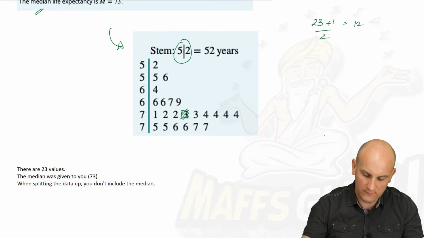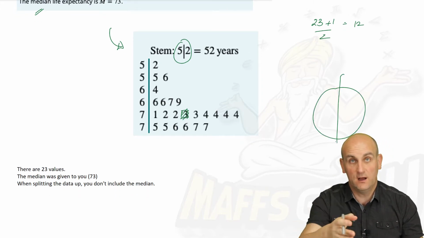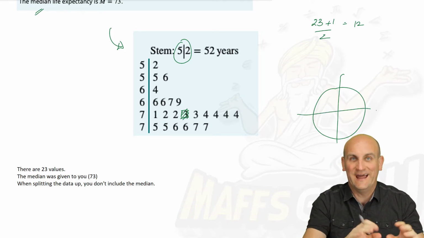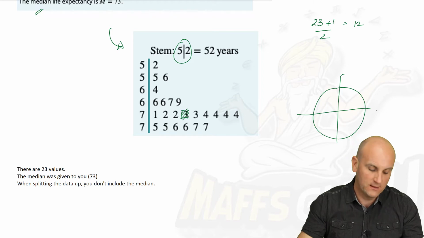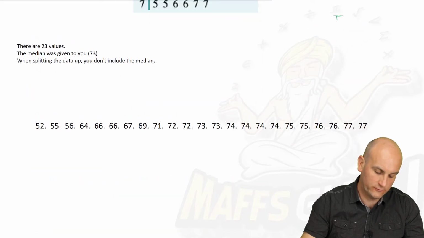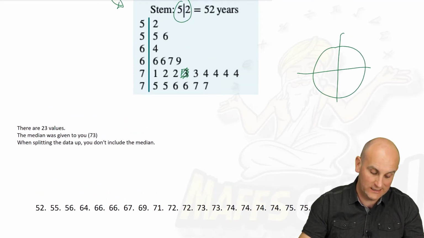Well, as it turns out, remember, we have a cake. By finding the median, I've cut it in half. I now need to take each of those new halves and cut them into half again. Now, sometimes it's actually easier to write the data out. Write the data out. My language there just got very Southern English.